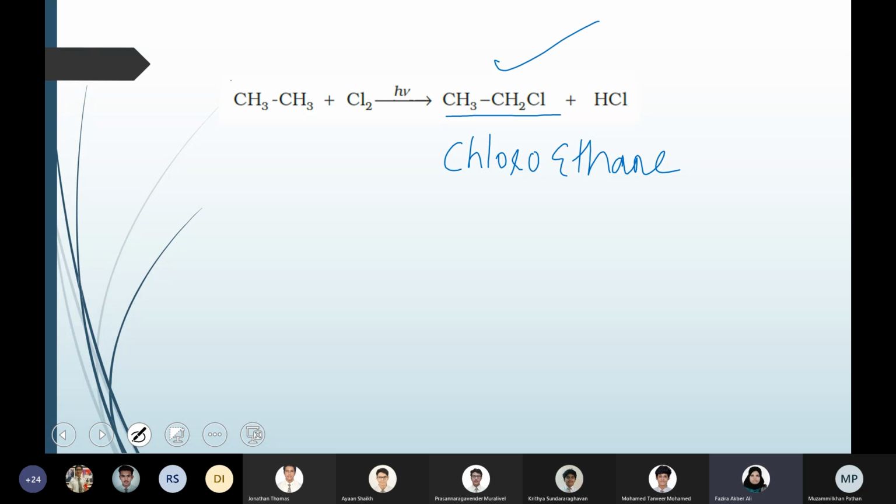Monosubstituted products are more common because they are very easy to obtain. Di, tri and tetra substituted products are not very common, so monosubstituted products are the common products obtained in the substitution reaction.